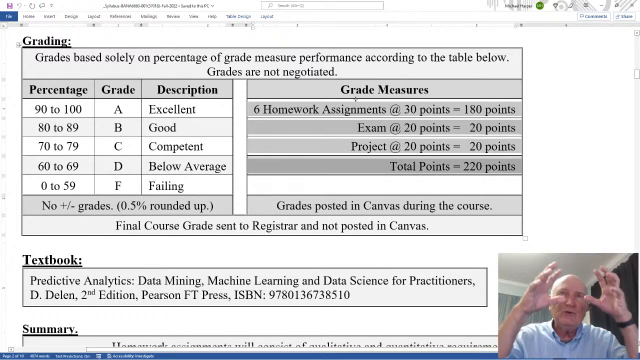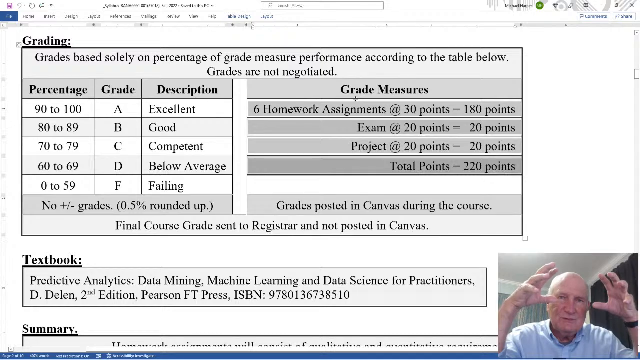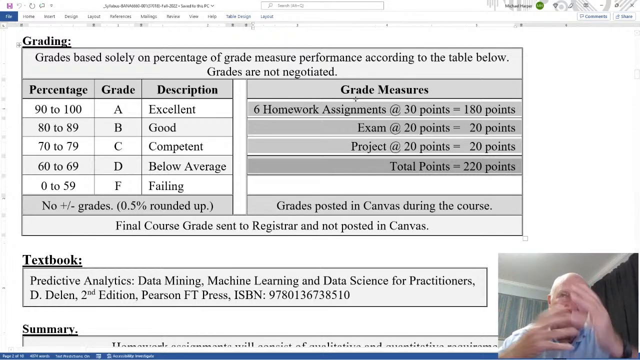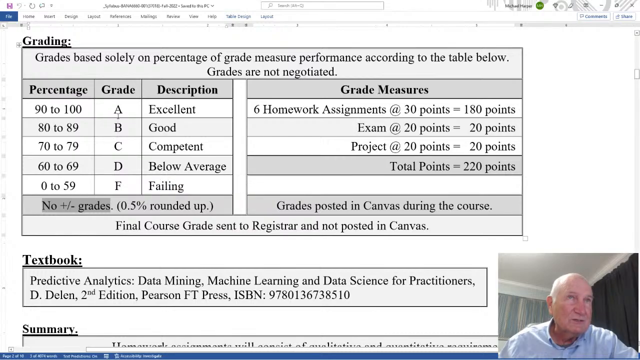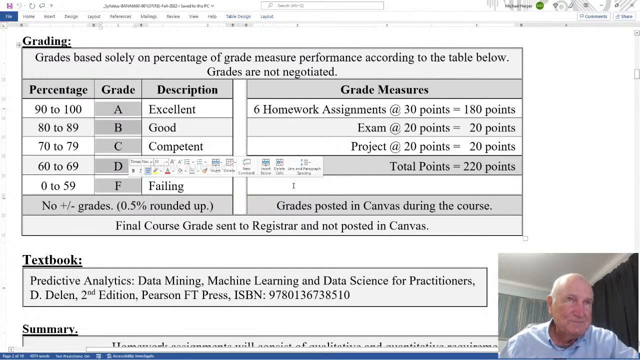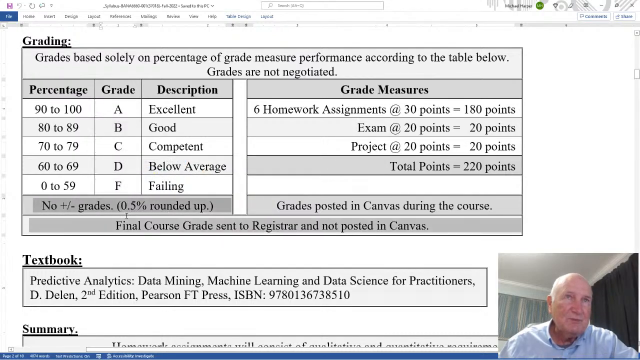Well, the points you earn on these measures divided by the total possible is a percentage. The percentage over here refers to a letter grade. And that's what I mean. Your grade is based solely on the percentage of your grade measure performance, your performance on these measures. So it's all objective, not subjective. Okay, and then notice there's no plus minus grades, A, B, C, D, F. Okay, and 0.5% is rounded up.